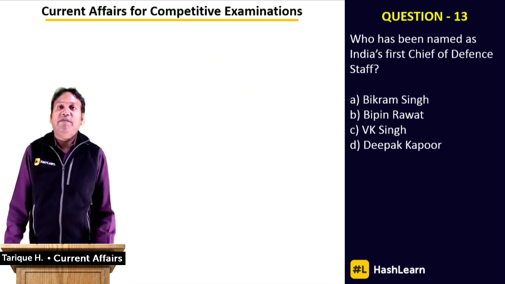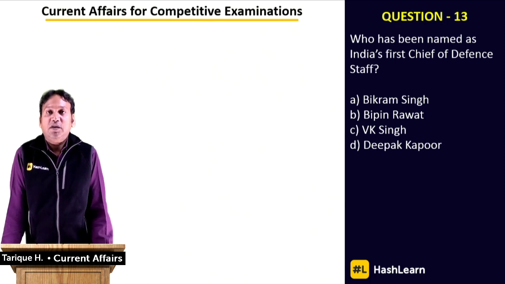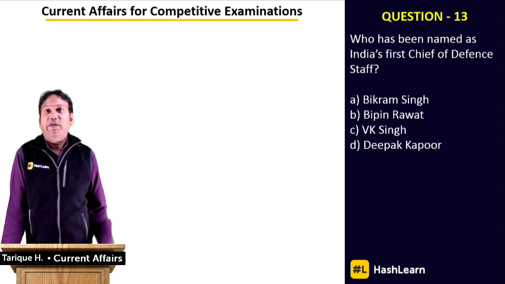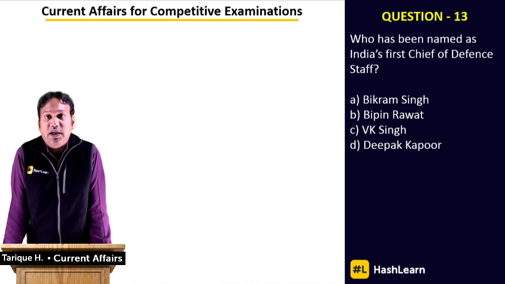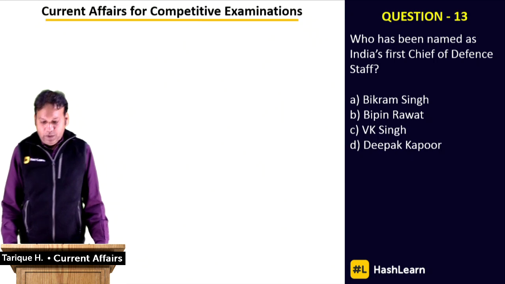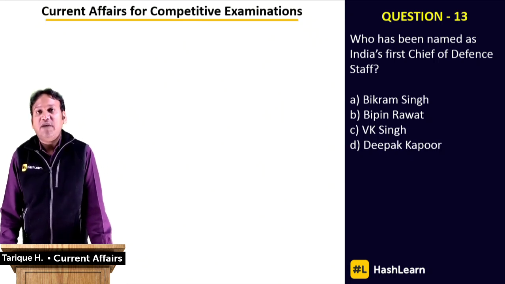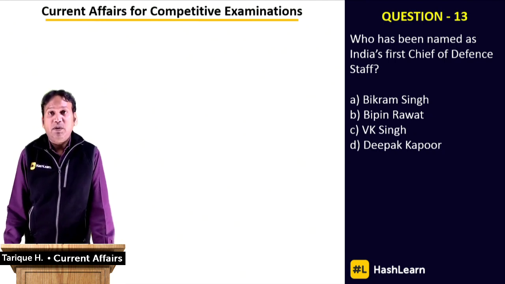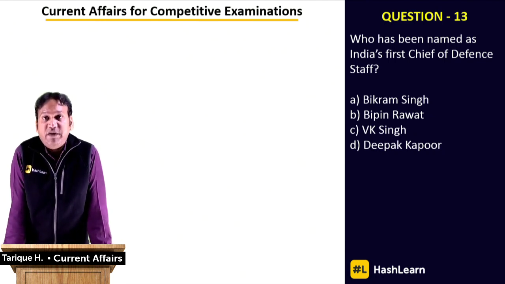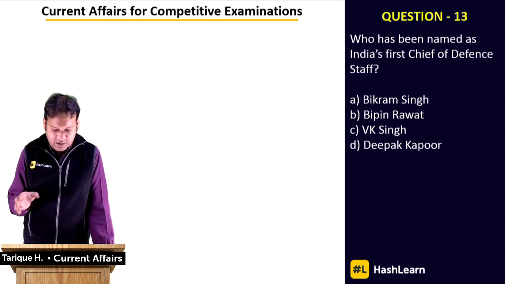You must have seen his pictures when he finally took up the office of the Chief of Defence Staff. A new uniform, a kind of tilted hat, right? Who is this person? What is the answer for question 13? Is it A, B, C, or D? If you know, you can post the answer here. Who is the new Chief of Defence Staff in India? If you don't know, you can note down the question here. The first Chief of Defence Staff for India is General Bipin Rawat. The correct answer is B. Bipin Rawat is India's first Chief of Defence Staff. Okay, that's question 13 we have done now.